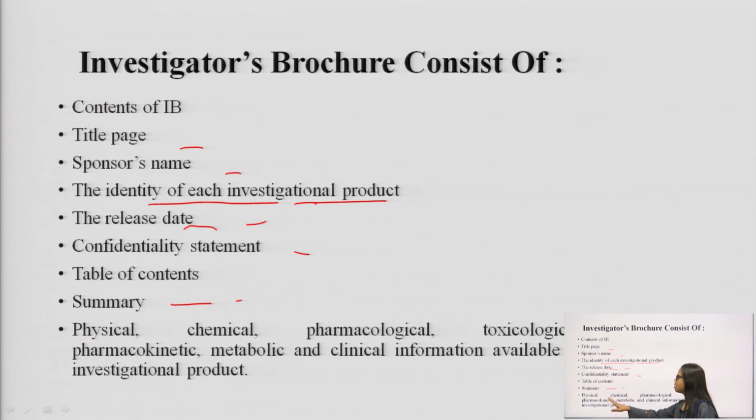It means every piece of information related to the investigational product, whether it is physical properties, chemical properties, pharmacological actions, toxicity of the product, pharmacokinetics, meaning what the body does to the drug, metabolic and clinical information, non-clinical plus clinical information about the investigational product.